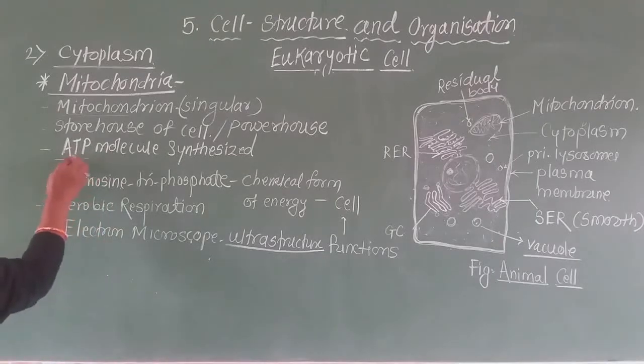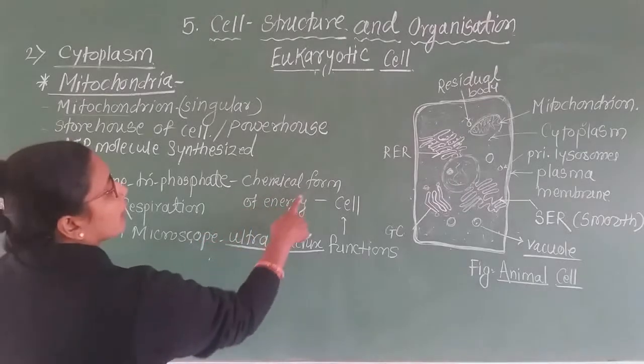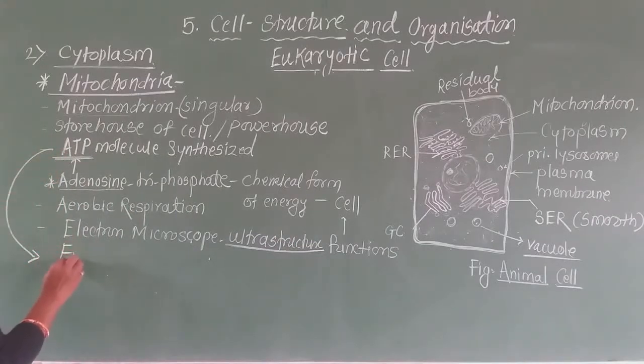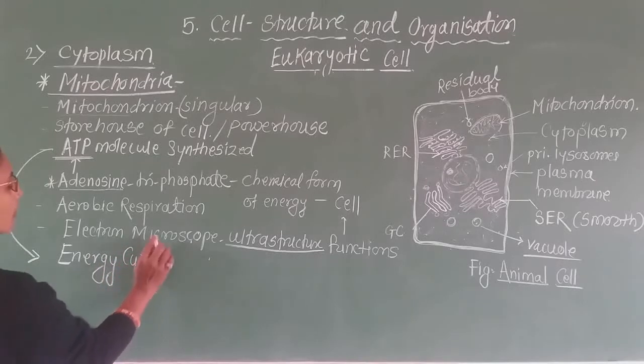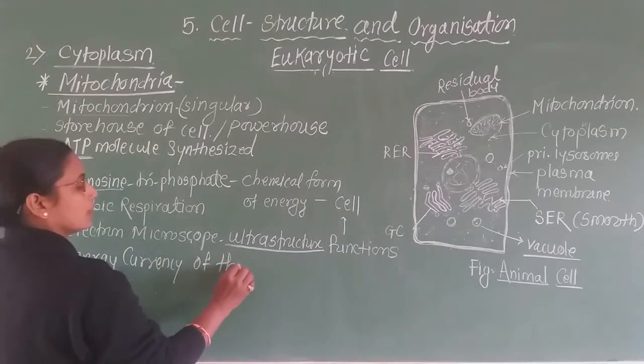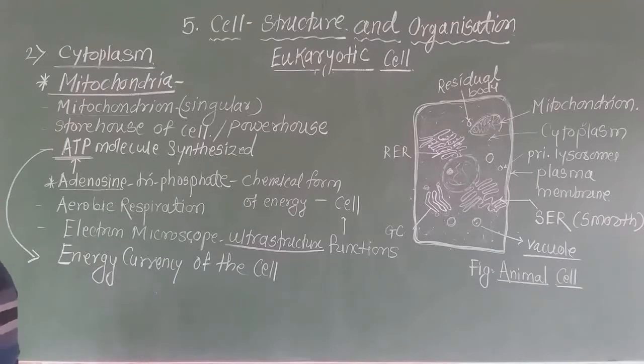ATP molecules are synthesized inside the mitochondria. ATP means adenosine triphosphate molecule. These are the chemical form of energy, and ATP is also called the energy currency of the cell.